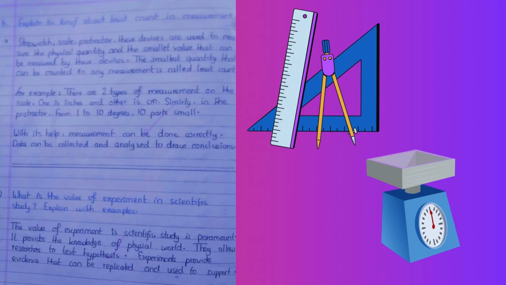What is the value of experiment in a scientific study? Explain with example. The value of experiment in a scientific study is paramount. It provides the knowledge of physical world. They allow researchers to test hypotheses. Experiment provide evidence that can be replicated and used to support.